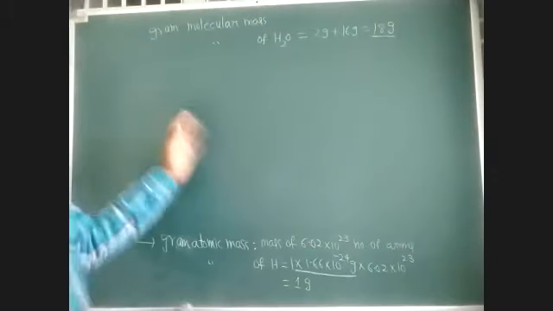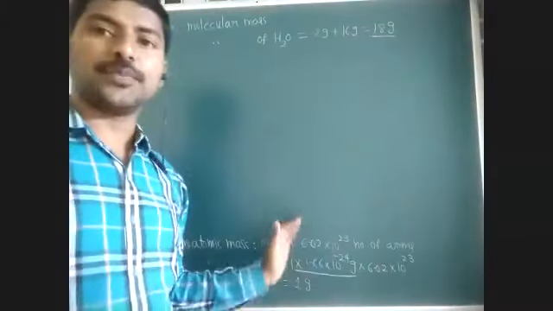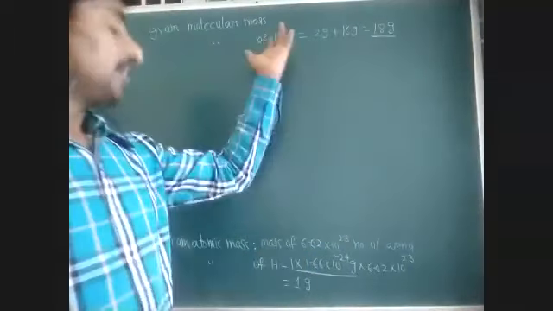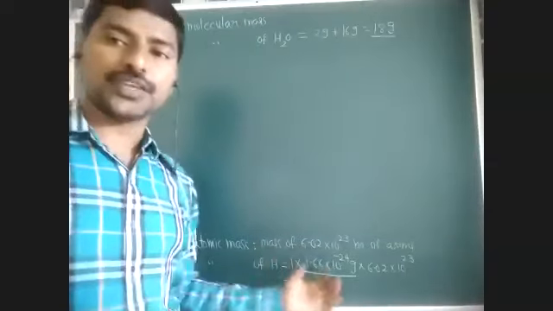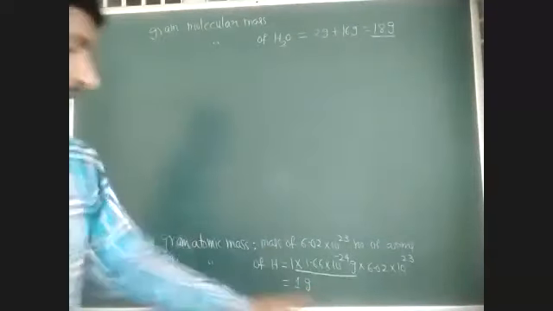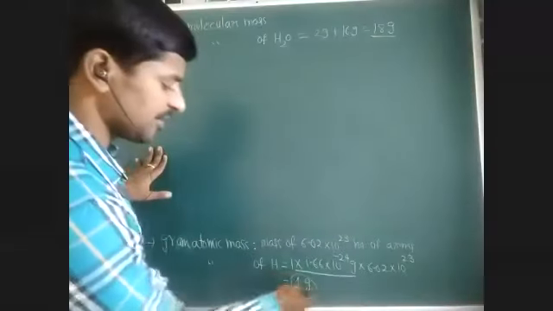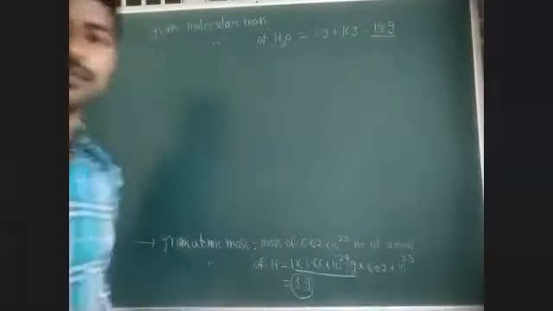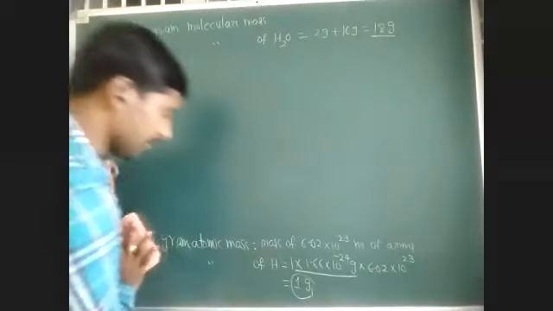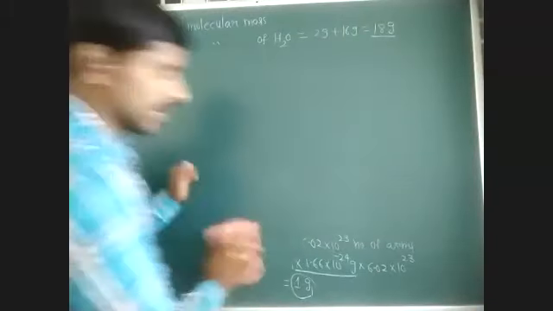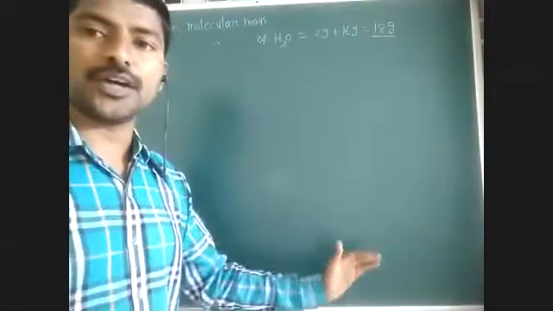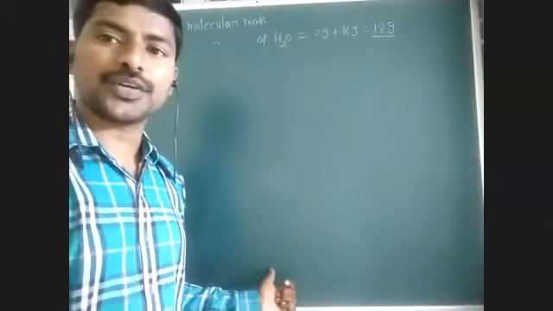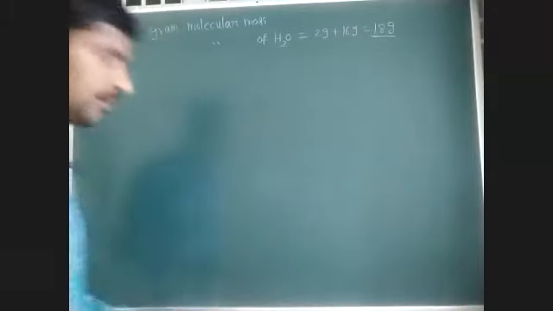So while you are studying at microscopic level, a single particle, a single molecule, in such cases you have to substitute atomic masses in the atomic mass unit scale. You don't have to substitute in grams, since grams indicate Avogadro number of particles. For example, wavelength is a characteristic property of a given single molecule, not Avogadro number of molecules. So while calculating wavelength of a molecule or an atom, you have to substitute single atom mass or single molecule mass.